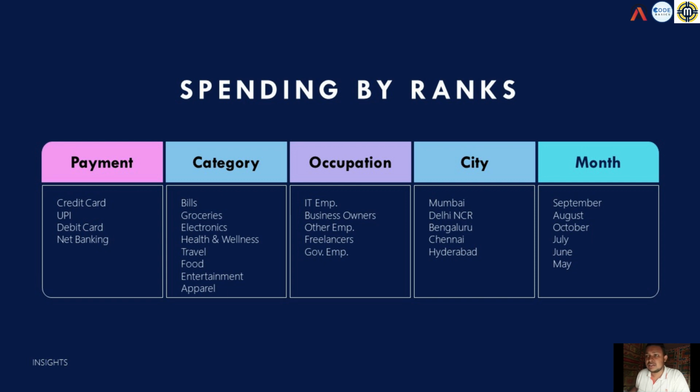This is similar to what we see on the report, that most of our spending categories are bills, groceries, electronics, health and wellness. Most of the spending by occupation is by IT employees from cities like Mumbai and Delhi, and most of the transaction amount is in months like September, August, October, July, June, and so on.